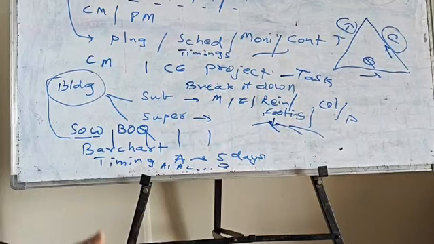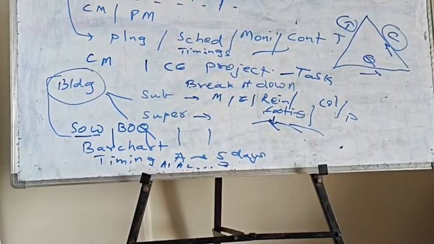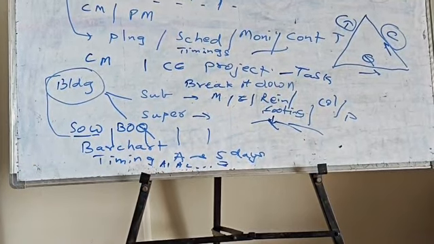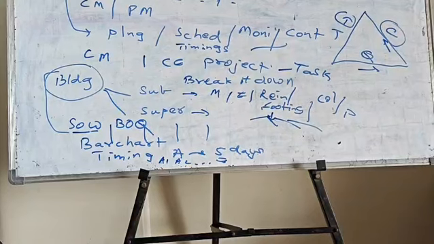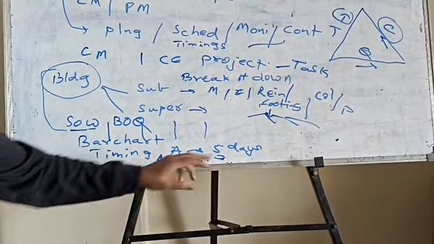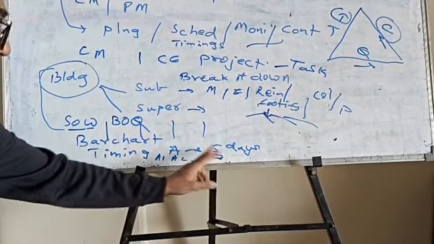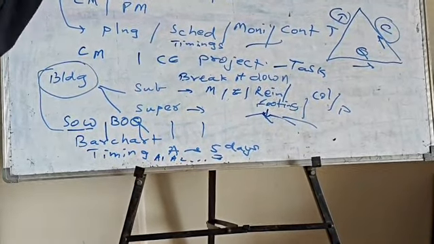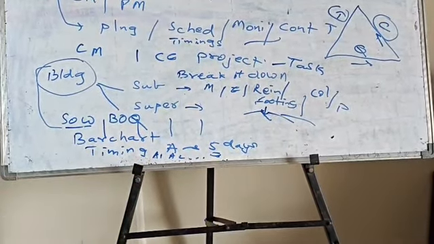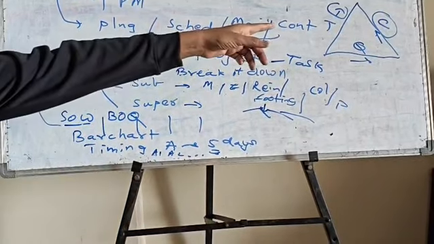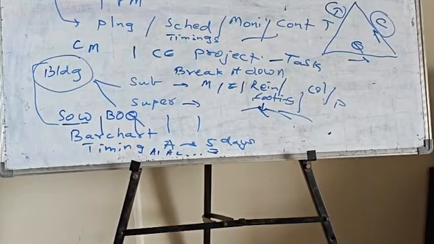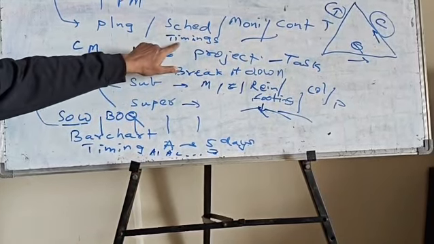Now if this 5 days is increased, that means activity A is delayed. You can remember the earlier numerical problem in CPM: 17 days was the completion time when activity A had 5 days. Now if activity A takes 7 days, the whole project duration will increase to 19 days. That means 2 days delayed already, and when it is delayed by 2 days, the cost escalation also occurs for 2 days. This is why we have to be very particular in giving the timings properly.